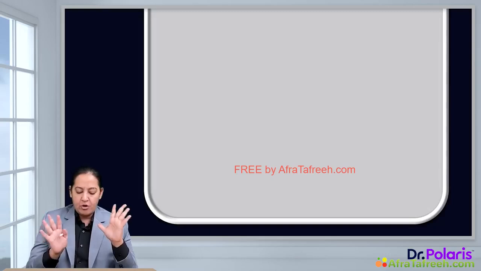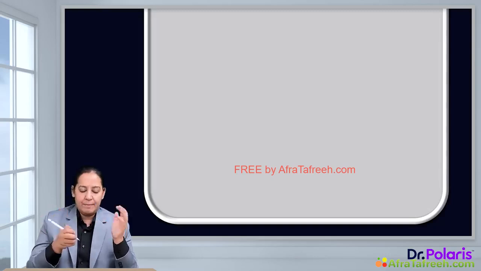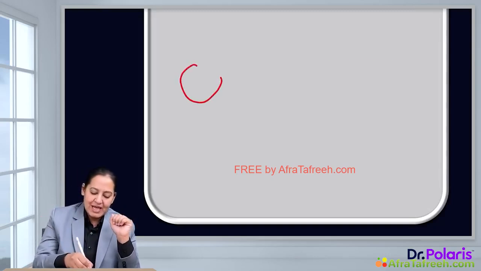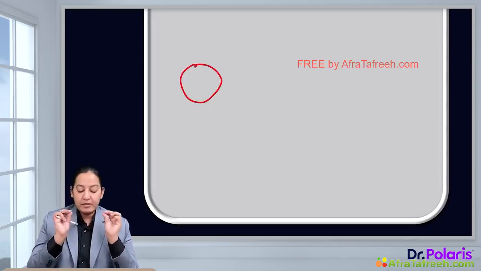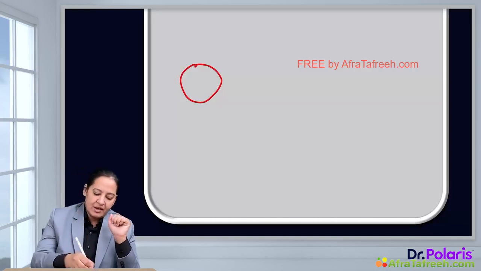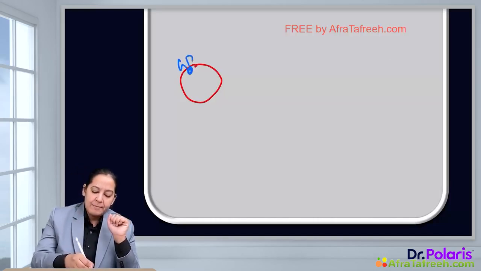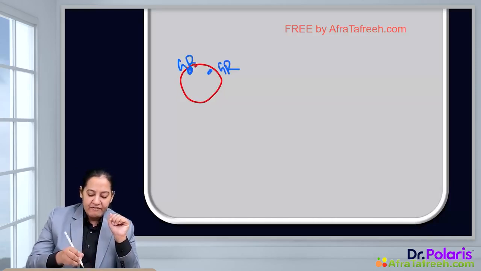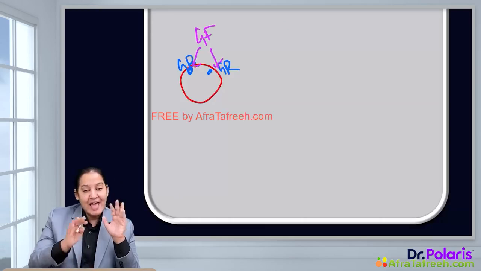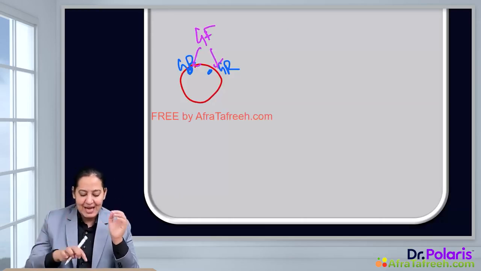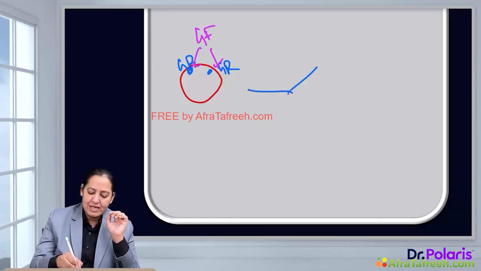Let me draw a diagram to explain you the mechanism of hyperplasia. So this is a cell. How does a cell divide? When any cell wants to do the cell division, there are growth receptors present on the surface of the cell. When growth factor comes and binds with this growth receptor, then the cell is getting the stimulus and the cell is dividing. From one cell, 2 cells are formed.